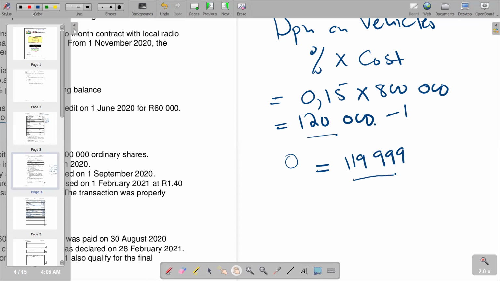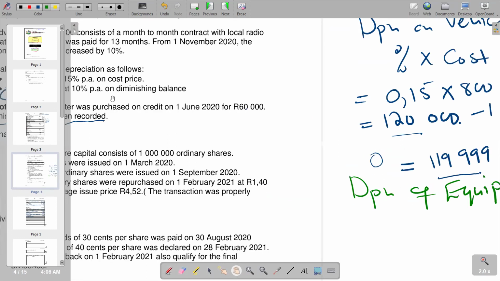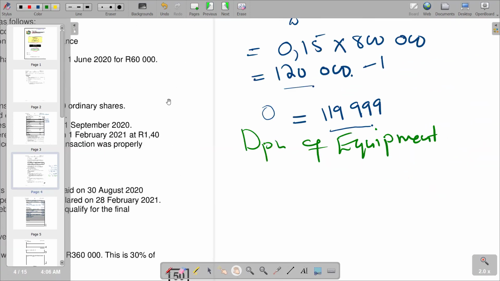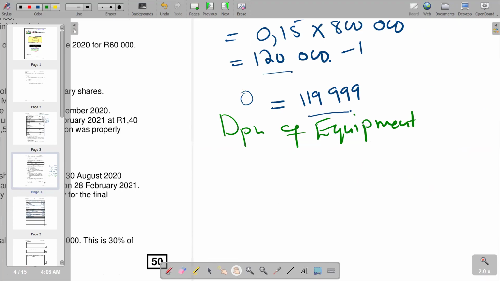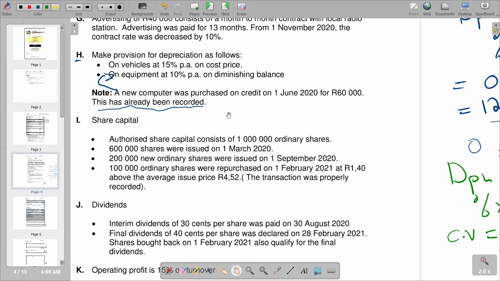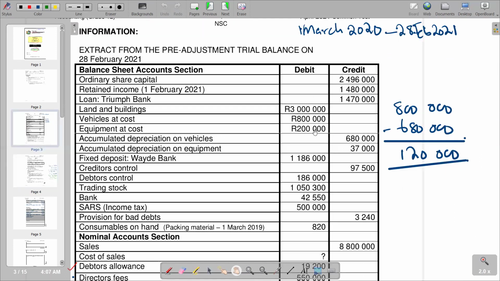We take note of the calculation of equipment, whereby we are saying depreciation on equipment is at 10% per annum on diminishing balance. Diminishing balance is percentage on carrying value. So basically this is the calculation. Inside our equipment, we've got equipment that came during the period, on 1 June 2020 for 60,000. This has already been recorded. So we start by calculating the depreciation for the old equipment before this one came. This 60,000 is inside the cost that we have for equipment, which is 200,000, so we have to first remove it.